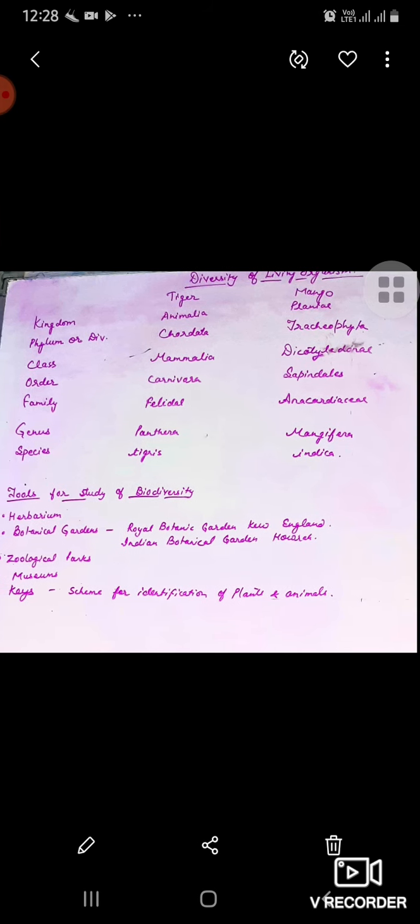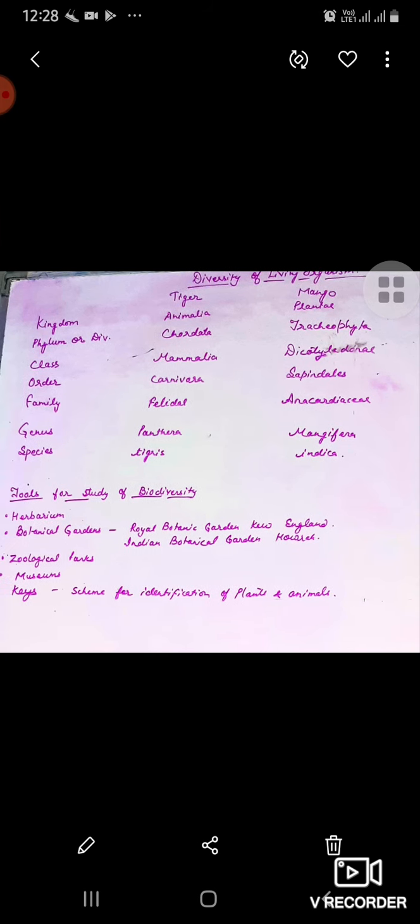Are you getting it? Now, above genus is family. The number of genera having several common characters belong to the same family. For example, Solanum, Petunia, Datura, they have some common characters, and that is why they have been placed in the same family, that is Solanaceae.